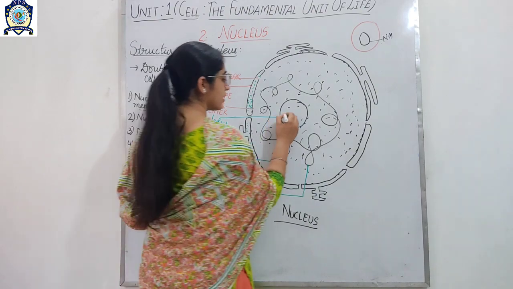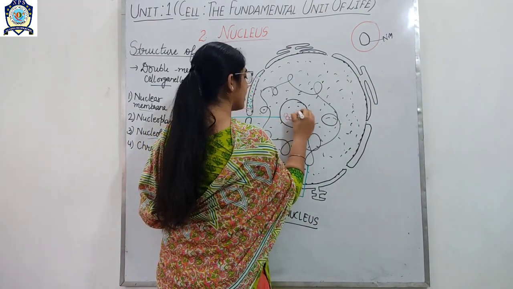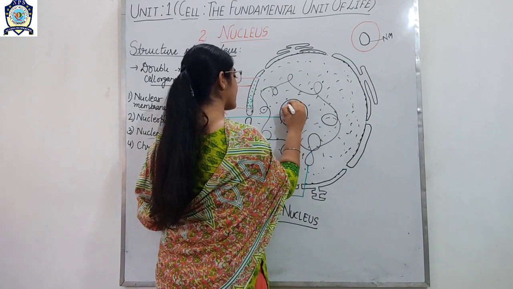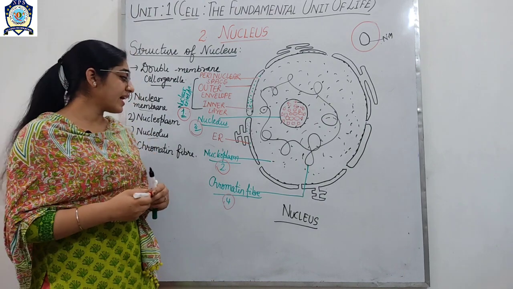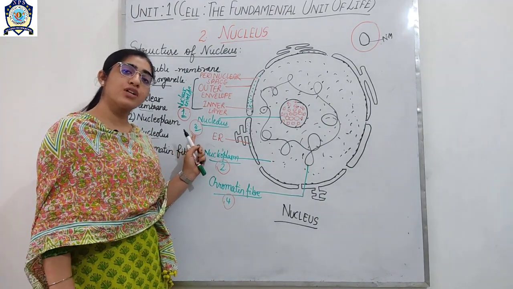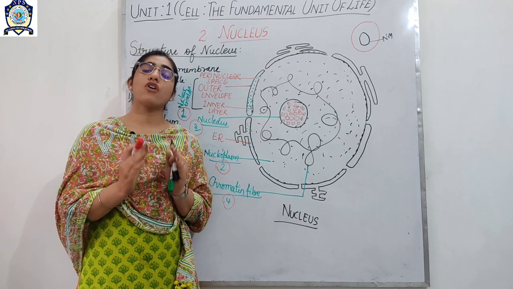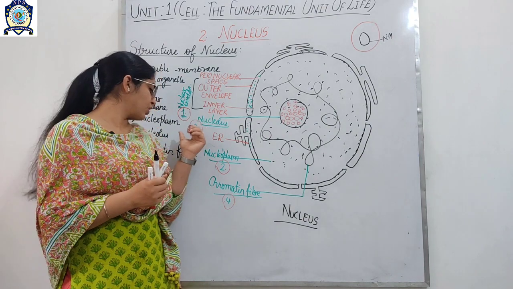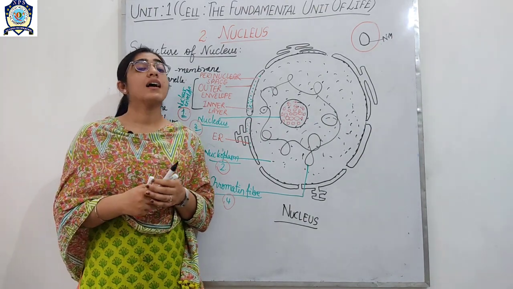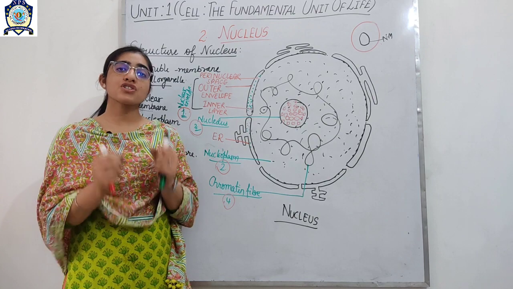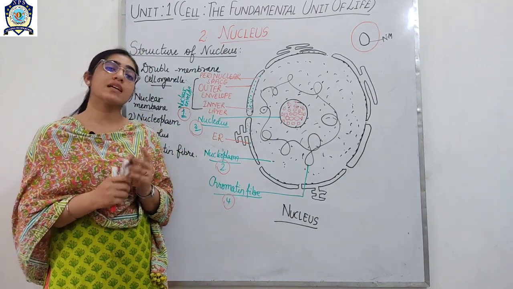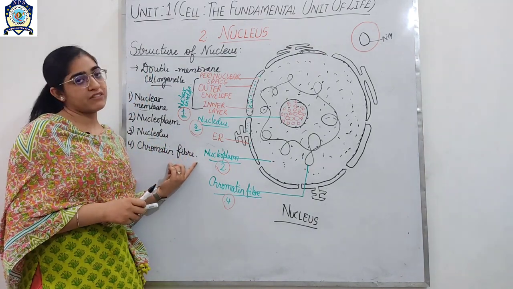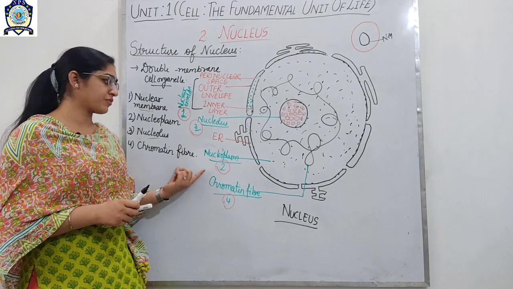And in the nucleolus ribosomes are present, and that's why the function of the nucleolus is to form protein. It contains ribosomes, and the function of the ribosome is the formation of protein. So next is the chromatin fiber, a very important part of the nucleus.